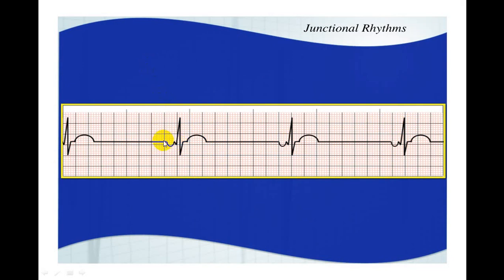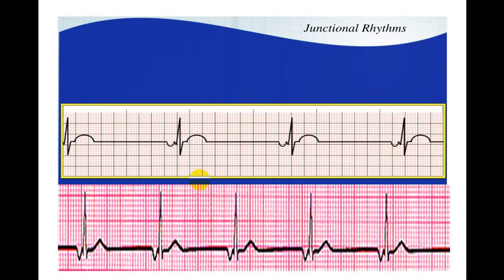In an atrium, there will be a PR interval. Here hardly there is any PR interval. This is just coming before the QRS complex. So this is a junctional rhythm. And if you see the rhythm-wise, this is almost 45 small squares. 1500 divided by 45 will come to around 35 to 40. So this is a normal junctional rhythm, because normal junctional rhythm is between 40 to 60 per minute.